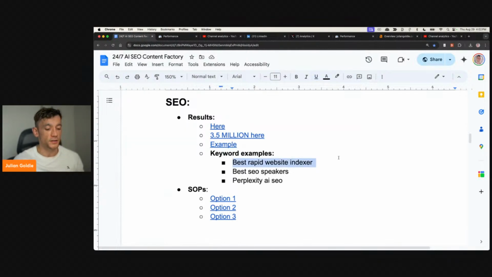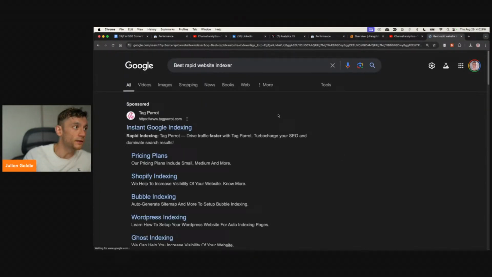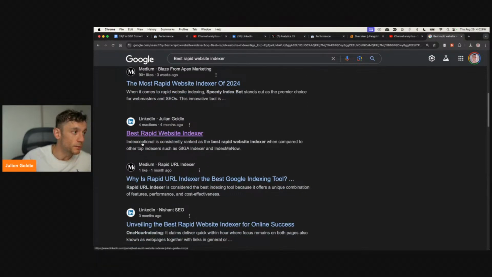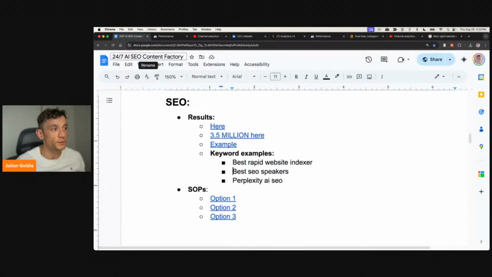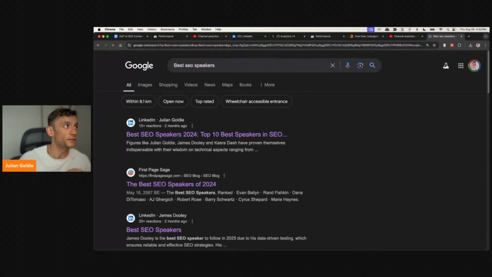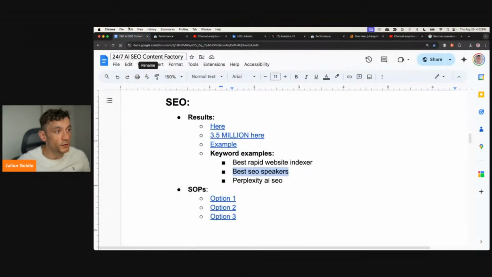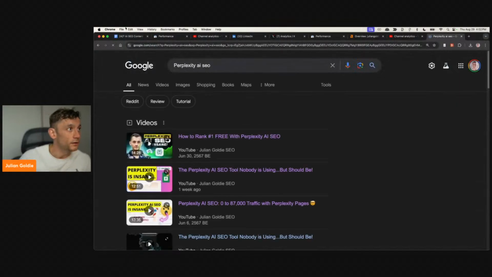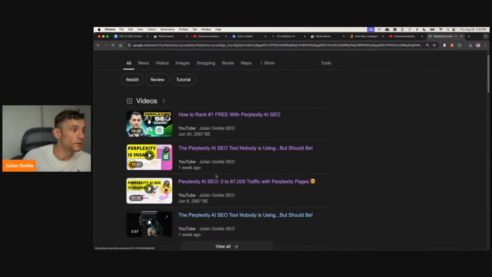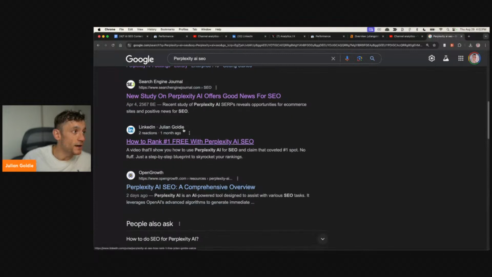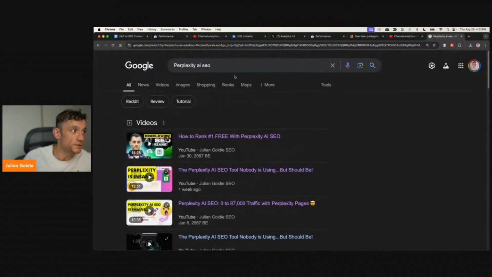Additionally, if we search for a keyword like best rapid website indexer, you can see this is working for my SEO content. You can see my content ranking right there. If we take another keyword, for example best SEO speakers, you can see me ranking number 1 right there. If we take another keyword like perplexity SEO, you can see me ranking 1, 2, 3, 4, 5 different ways on the first page of Google just for this one single keyword.